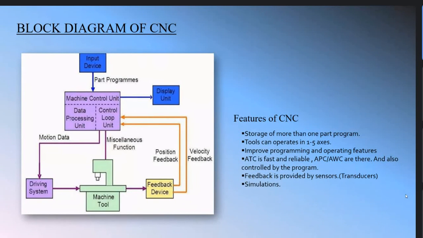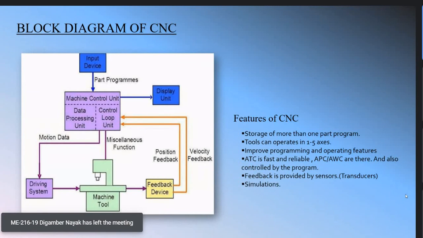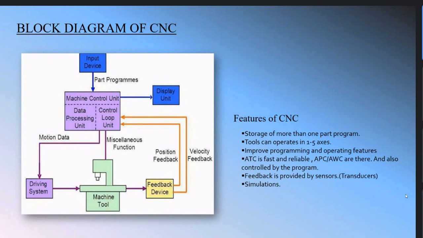We can change the cutting parameters, and we can change the automatic tool changer criteria. Suppose I want to change a tool, M06 P0101, but the requirement is a drilling operation, so I want to change the tool. In an NC machine, we cannot change a tool in the machine control unit because of the punch tape requirement. But in a CNC machine, we can change it. Yes, we are able to change the ATC, that is M06 E0202. We can call the tool number whatever the requirement is. Okay, so these are the basic features of CNC machine.